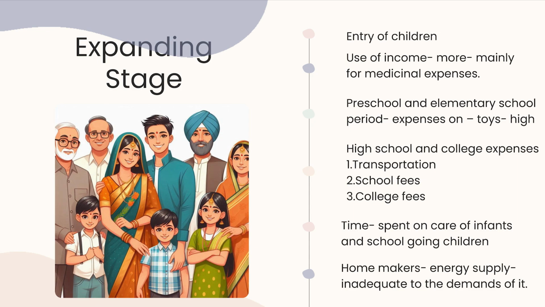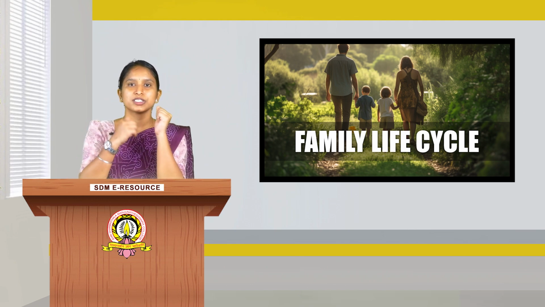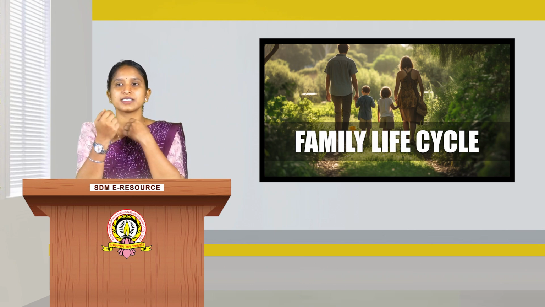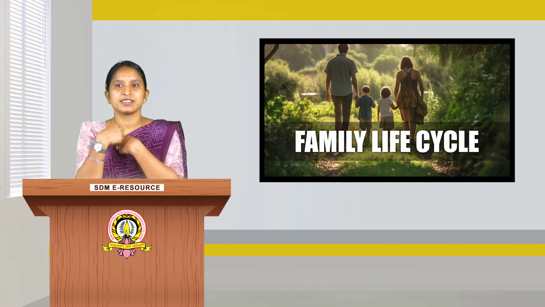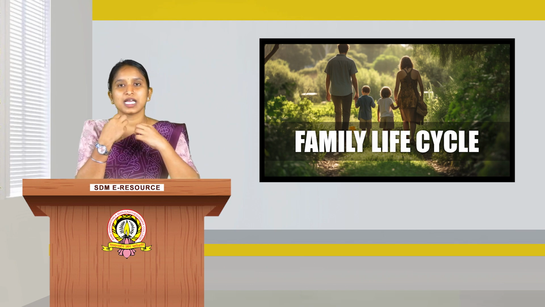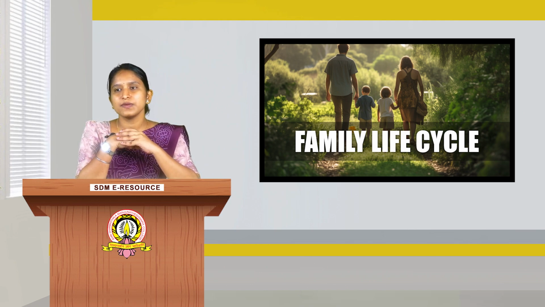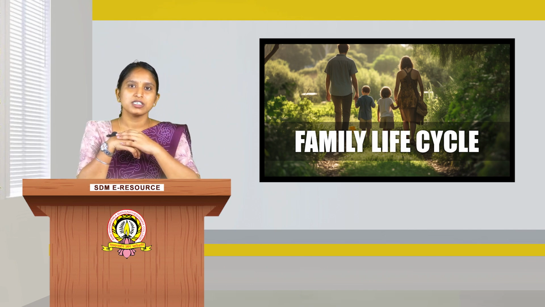And after the preschool and the elementary school, next comes high school and college. And the fees and all the expenses are paid here. So what happens in the high school and the colleges? Here most of the money is spent on transportation, school fees, college fees or stationery items which they require for the activities of the colleges or the high schools. And here what happens for the parents? The time is spent on the care of infants and the school going children. Most of the time is spent for the children.